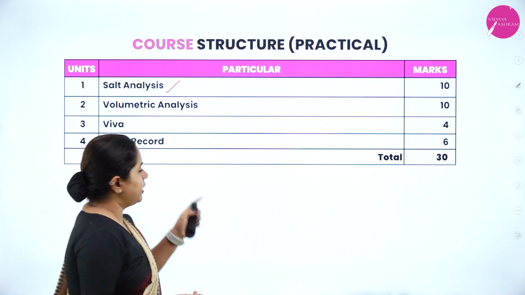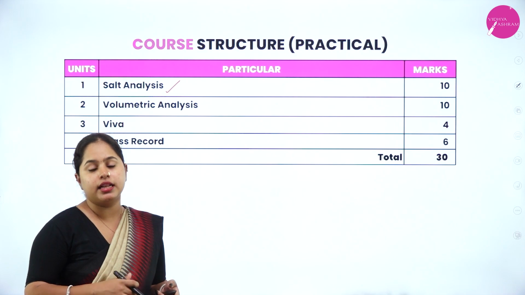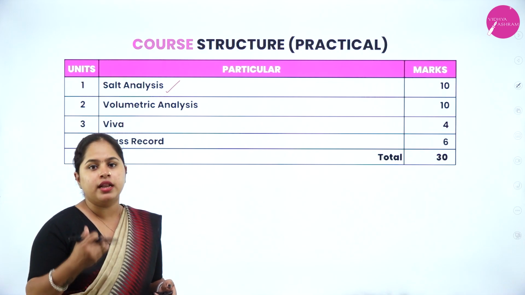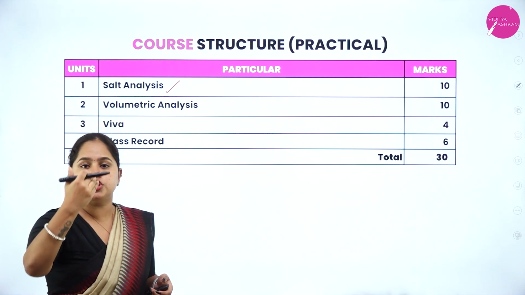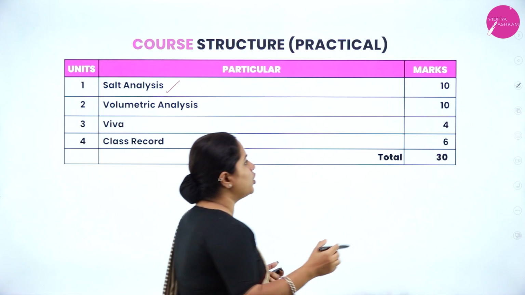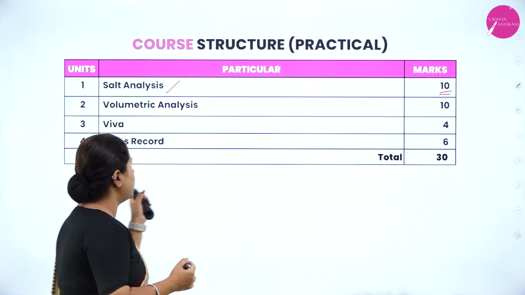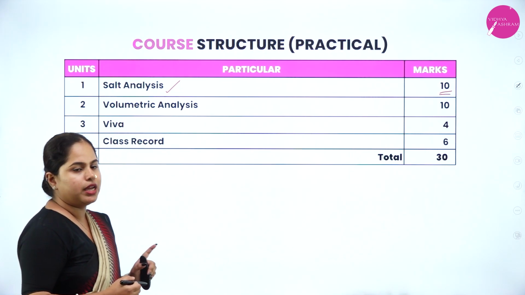So, that is salt analysis. For the identification of one acid radical and one basic radical, the confirmatory test for that, as well as writing the procedure of all this in a systematic way, all together, you are going to get 10 marks from just the first experiment, that is salt analysis. I hope that is clear.